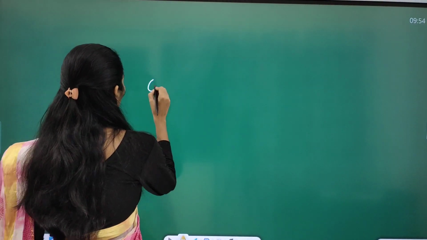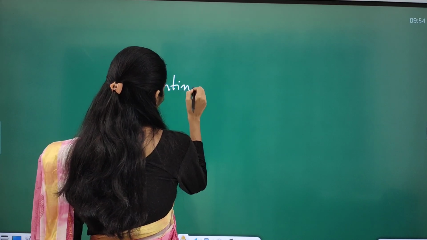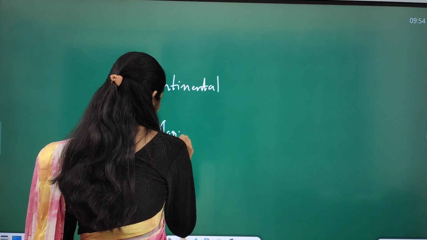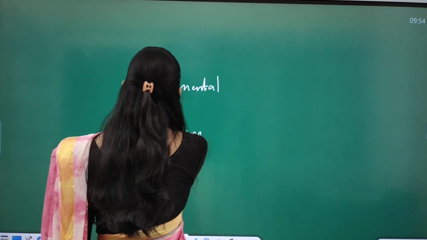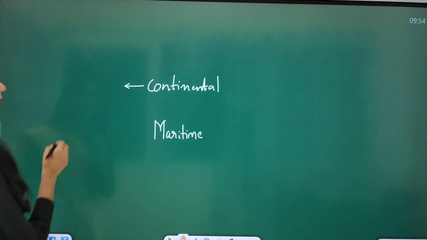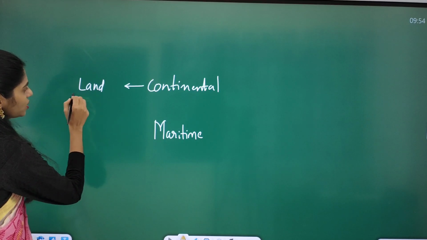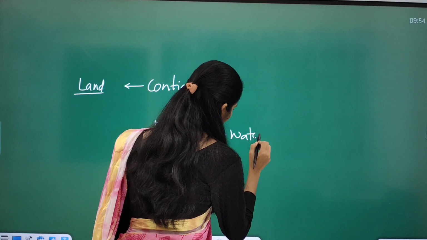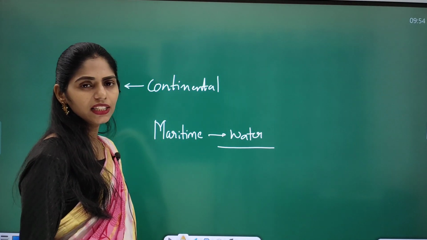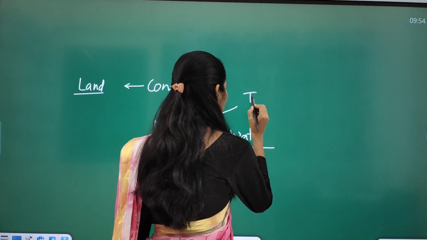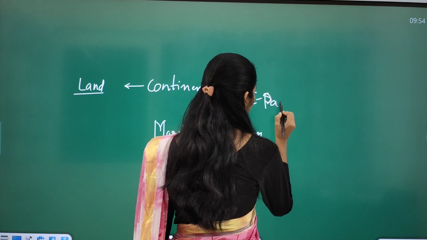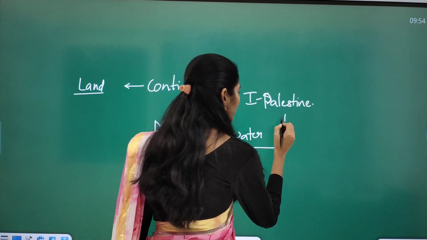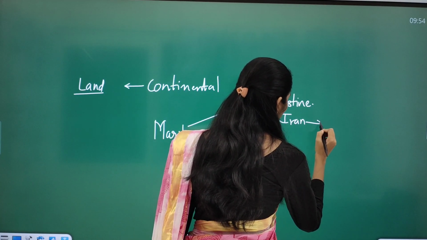So we have two words, continental and maritime. Continental means nothing but on land. On land it is called continental. In water it is called maritime. So actually the issue here is because of this Israel-Palestine issue, Iran started supporting Hamas.